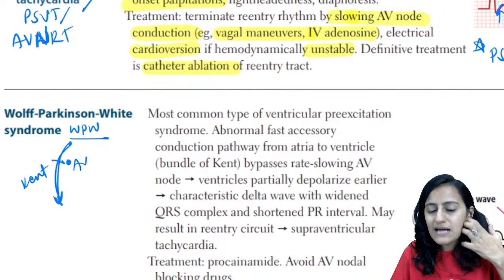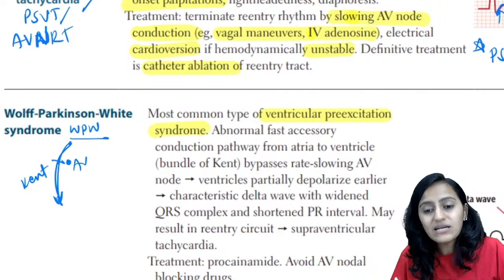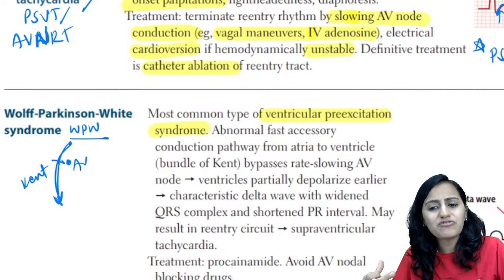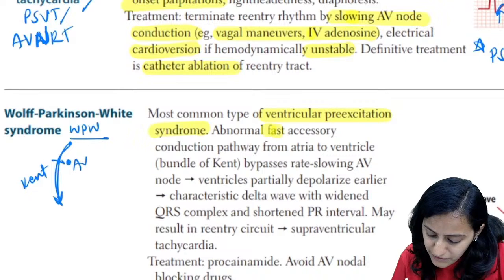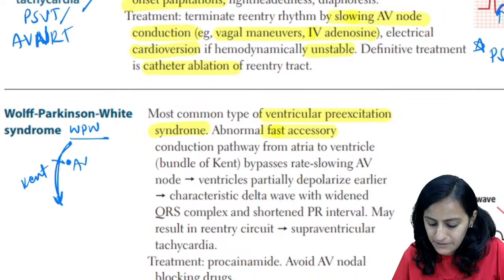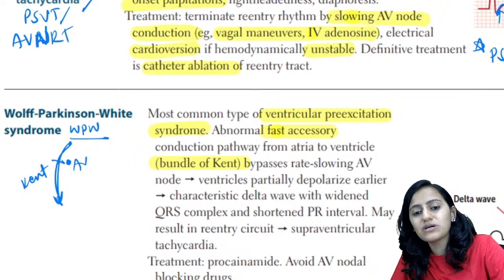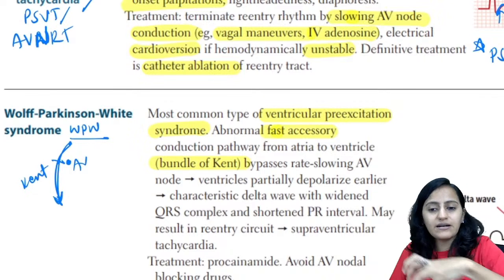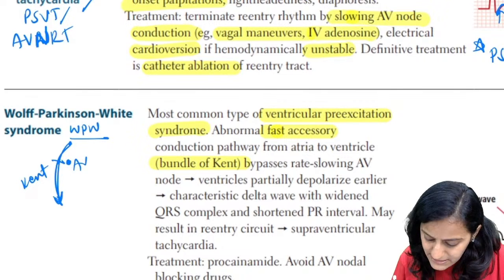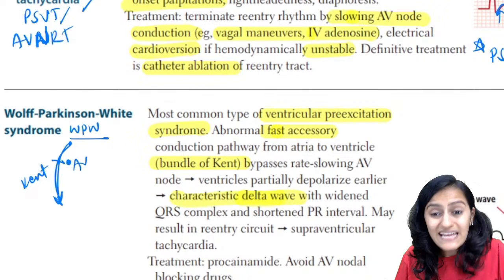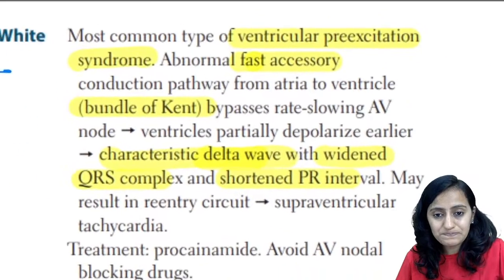So in WPW, what is happening, let's have a look at this. This is the most common type of ventricular pre-excitation syndrome. That means the ventricle gets excited early as compared to the normal. Why is that so? Because of the fast accessory conduction pathway, which is called the bundle of Kent. So remember, it is faster conducting as compared to the AV node. So the signal is going via this bundle of Kent, and the ventricles partially depolarize earlier. So what does it give? It gives the delta wave. Very important. Remember, the QRS is wide and the PR is short.